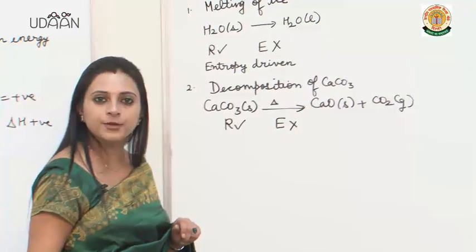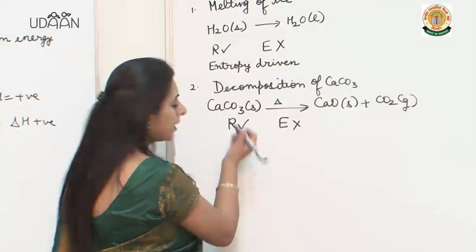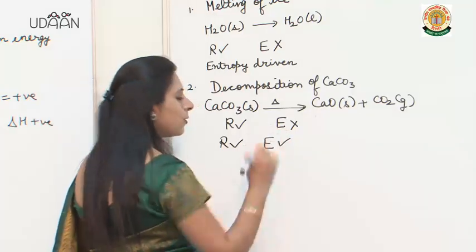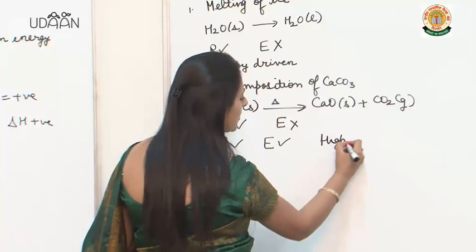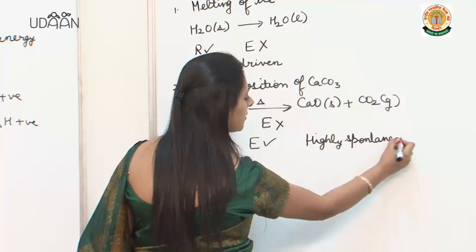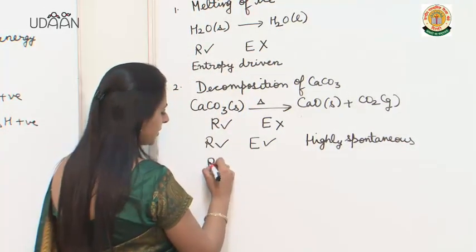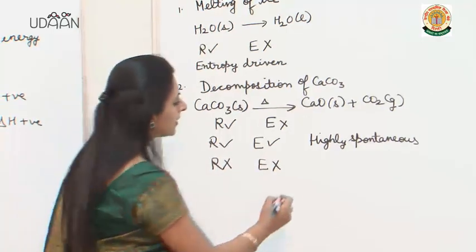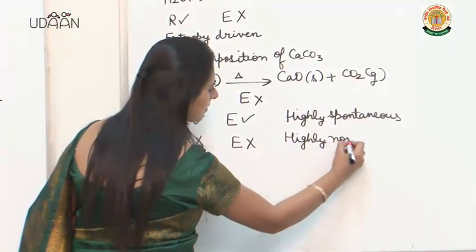It is not enthalpy driven. Now suppose I say that there is a reaction in which R also favors the reaction and E also favors the reaction. So this reaction would be highly spontaneous because both the factors are favoring this reaction. But if I say that there is a reaction in which neither R is favoring, nor E is favoring, I will say that the reaction is highly non-spontaneous.